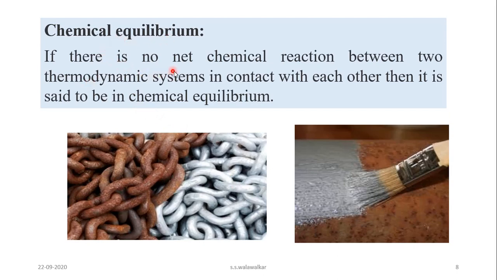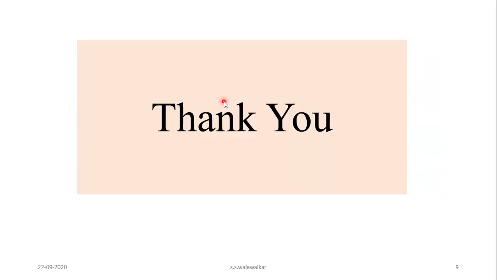If there is no net chemical reaction, that means the chemical composition of the system does not change with time, then that system attains chemical equilibrium. So to attain thermodynamic equilibrium, a system should maintain its thermal equilibrium, mechanical equilibrium and chemical equilibrium. So I think you understood this concept. Thank you.